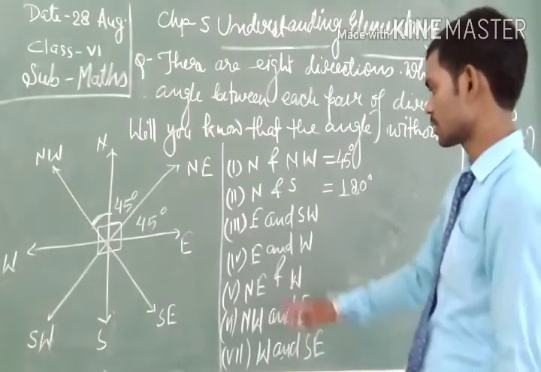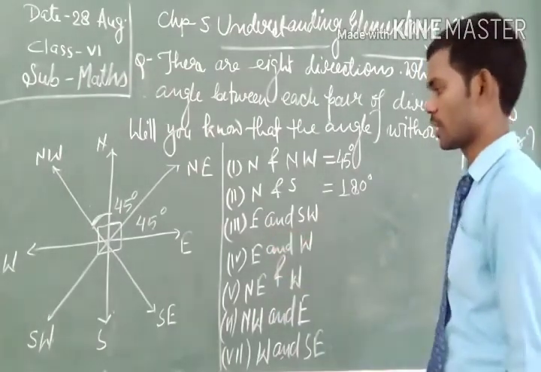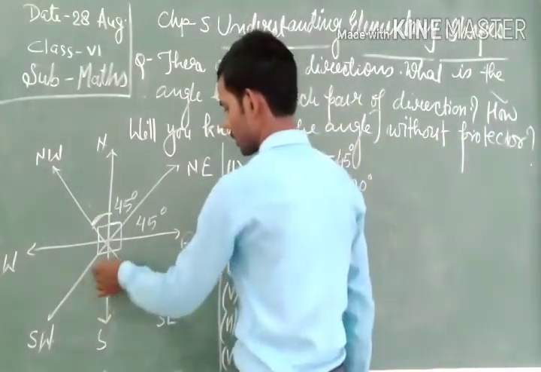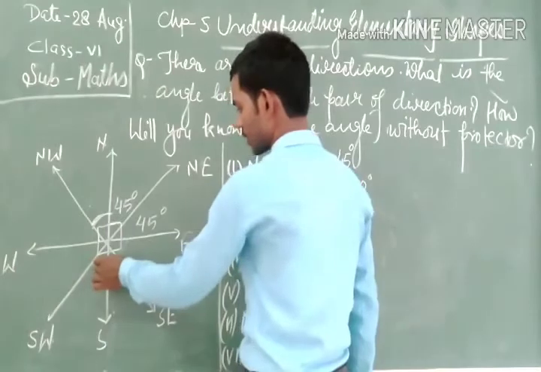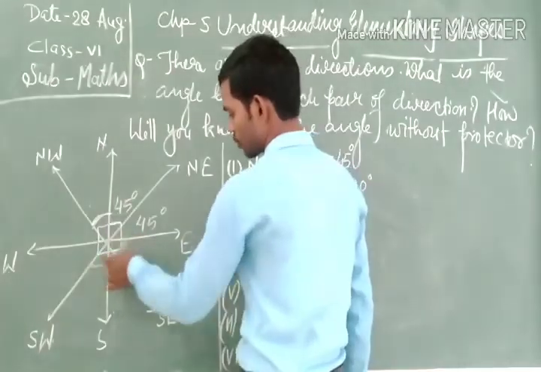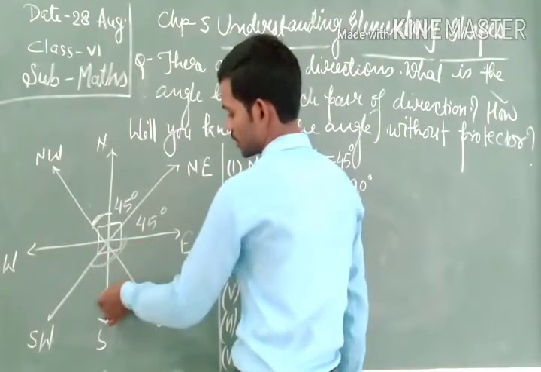And the next one is east and southwest. We have to find this angle, that is east and southwest. In order to find this angle, first of all let us see how many parts are here.